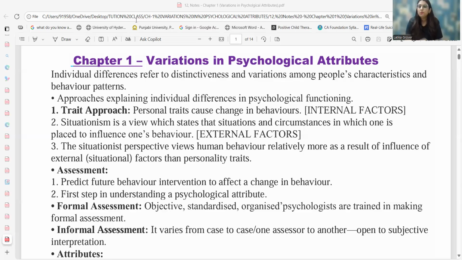Now we are going to move on to the different approaches of intelligence. Majorly the whole chapter is going to talk about the two major approaches. The first one is a psychometric approach and another one is an information processing approach.